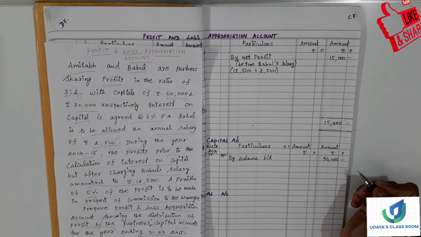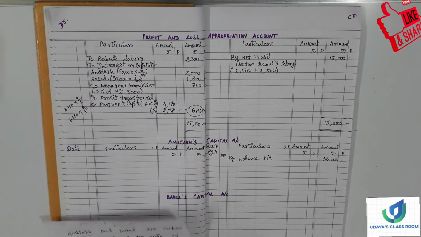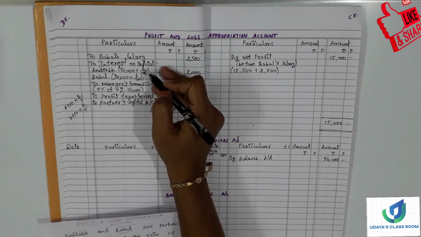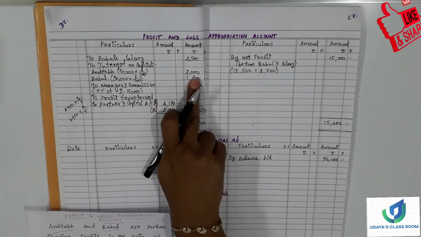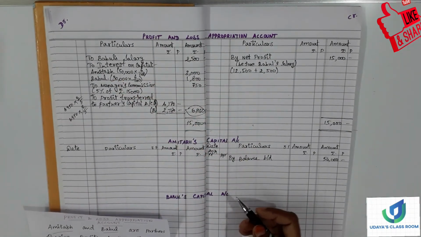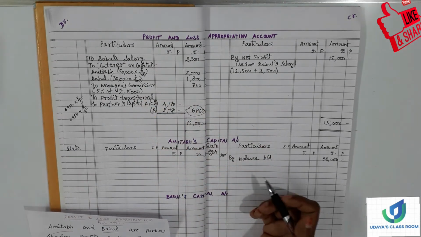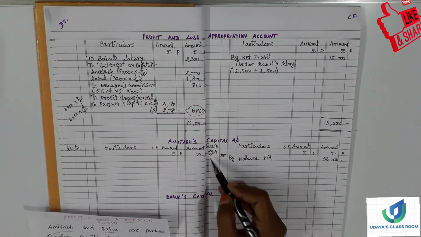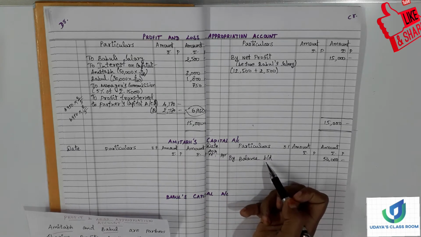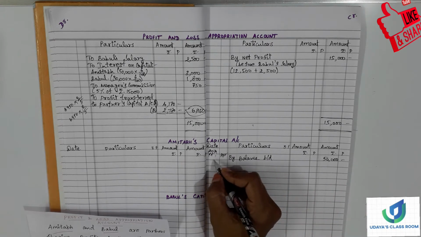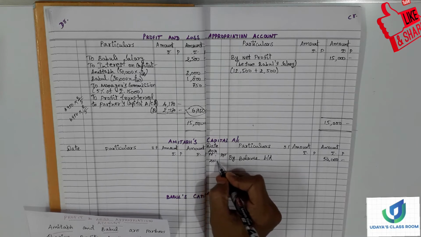And next what we have to do? We have transferred, given interest on capital, right? This is to be written in Amitabh's account. For Amitabh, interest is 3,000. So this calculation we have done at the year end. This is the opening balance of 2014. So capital balance we have written, and year end 2015.